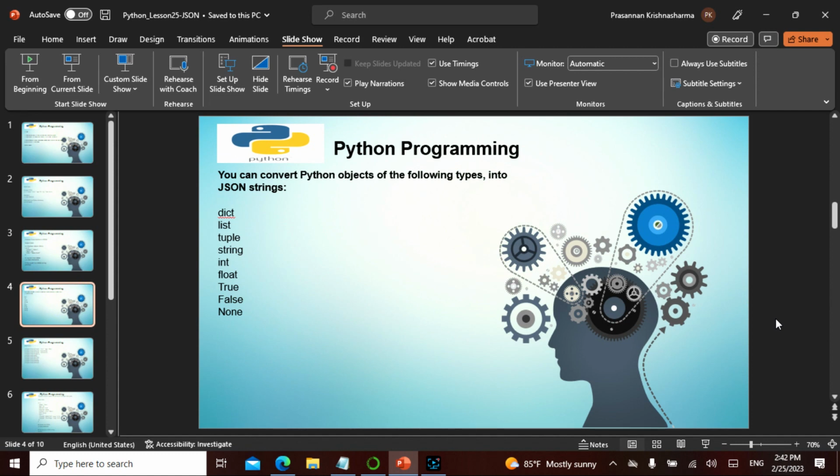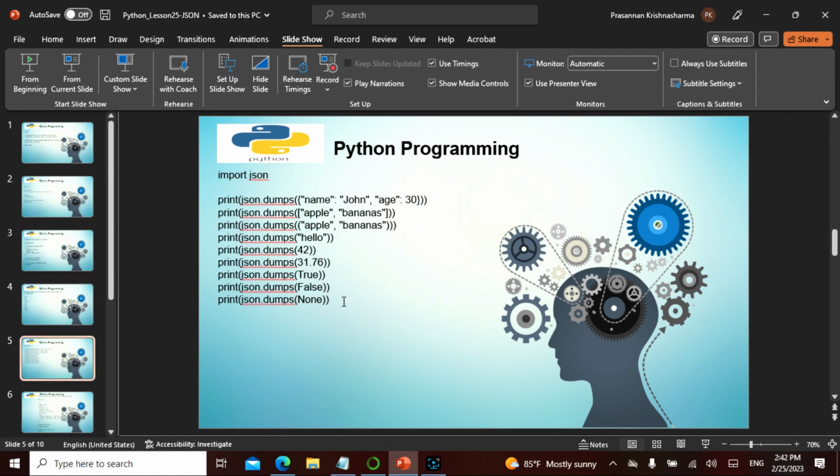You can convert a bunch of things. You can convert a dictionary, list, tuple, string. Remember the square bracket, flower bracket, normal bracket, integer, float, true, false, none. So whatever we've learned so far, we can convert it. So why don't you try practicing it? And this is lecture 25. So this is the 25th day, remember.